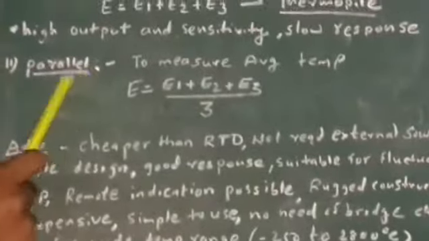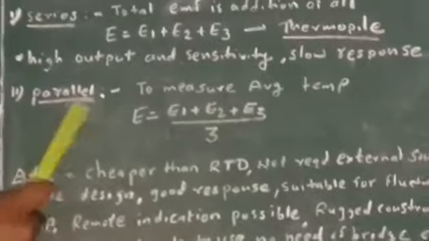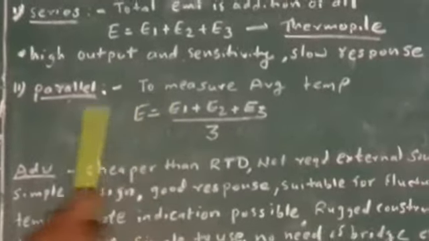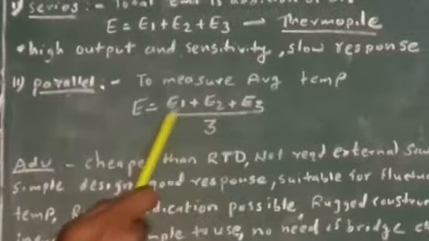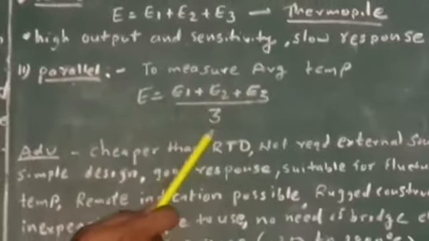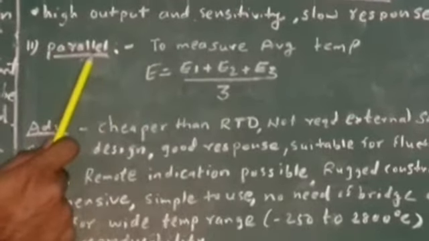So what is the use of thermocouples when they are connected in parallel? They give average temperature. Instead of point temperature, they give the average temperature of the medium. So suppose 3 thermocouples are connected in parallel. The average EMF is given by E1 plus E2 plus E3 divided by 3. That means it is the average when all the thermocouples are connected in parallel.